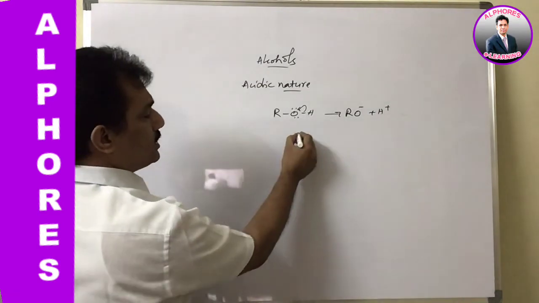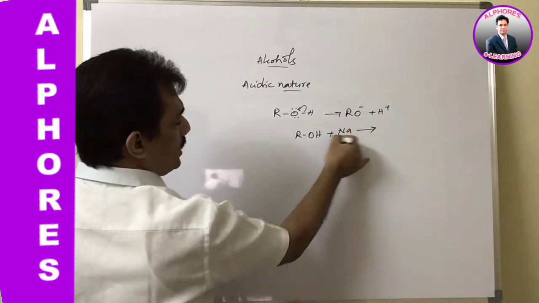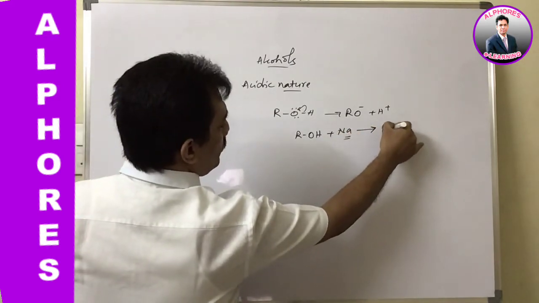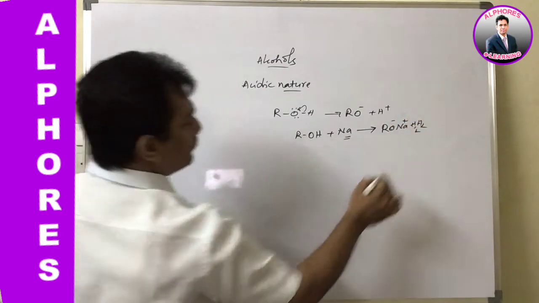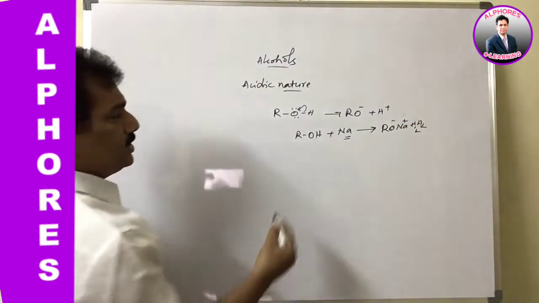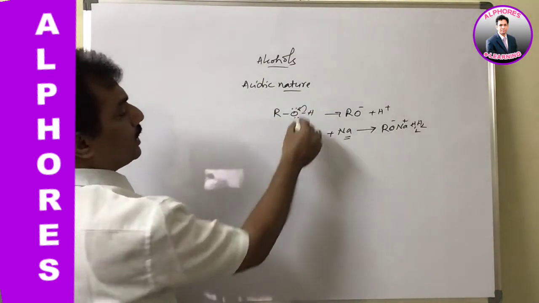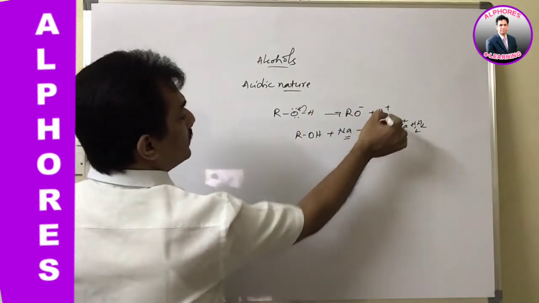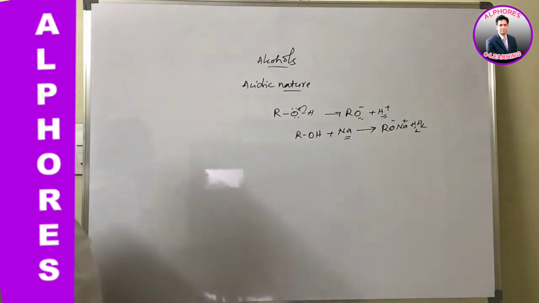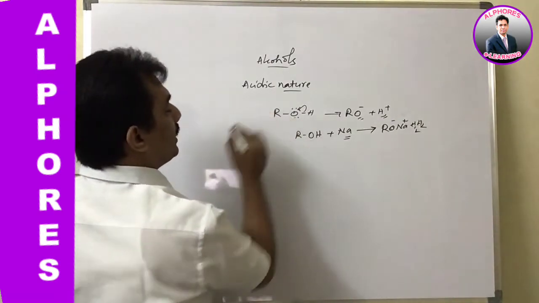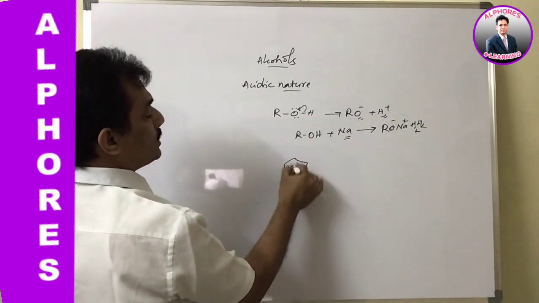A proof for this is that when these alcohols are treated with more reactive first group elements like sodium, they form sodium alkoxide, releasing hydrogen. It is the best proof. That means they are protic solvents or protic acids. Protic means they release H plus, and it is only because of the higher electronegativity of oxygen. Clear?